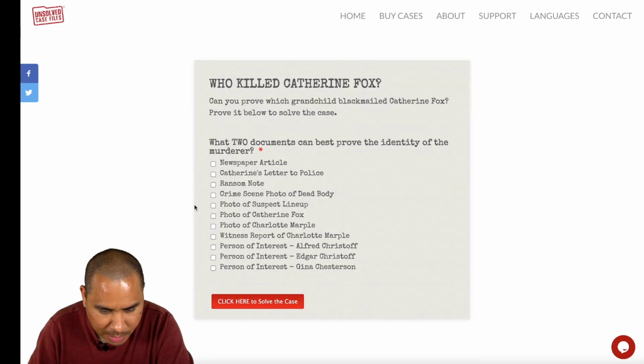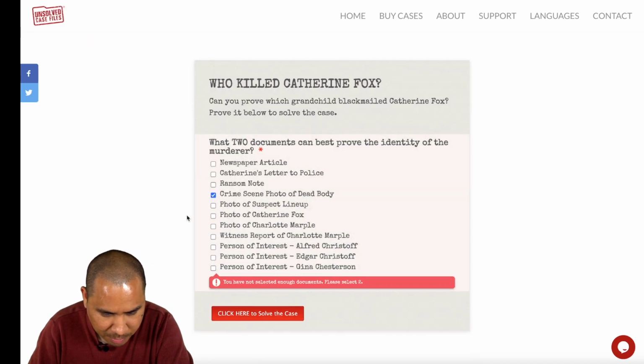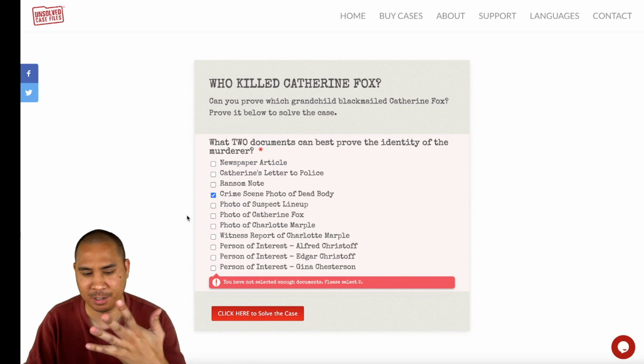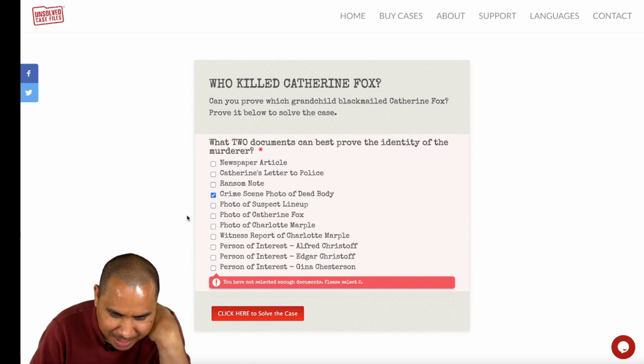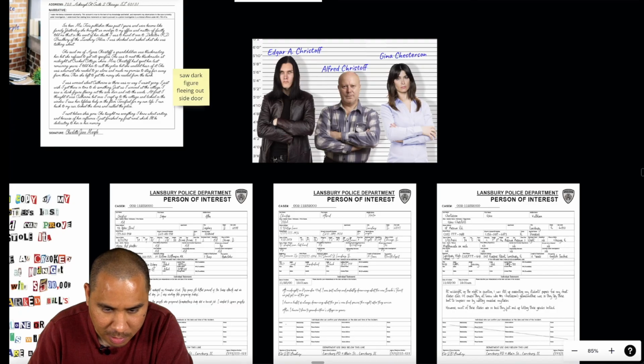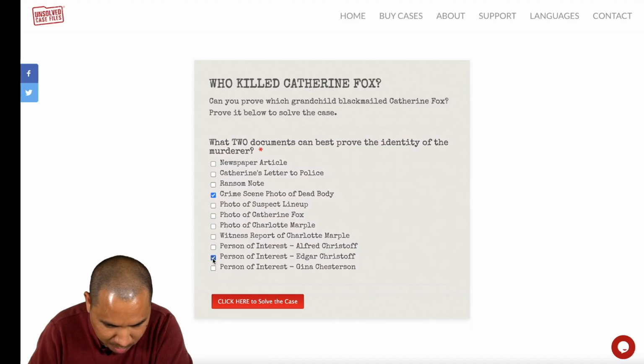If I were to take a wild guess, I would say this crime scene photo. I don't know. I'm just gonna guess. Well, it would be one of these, right? I'm just gonna put Edgar for now, or at least just put his document.